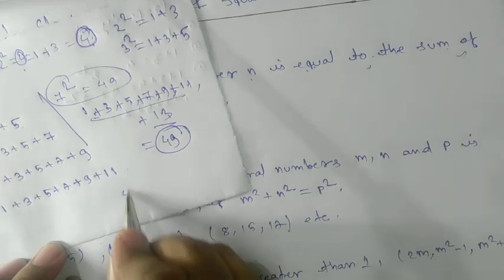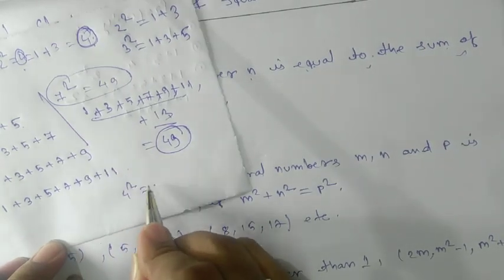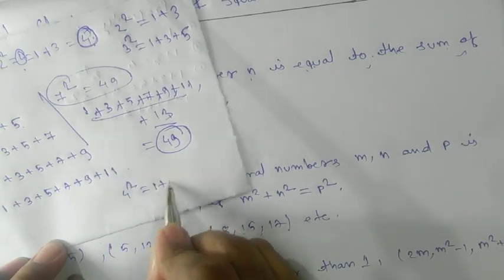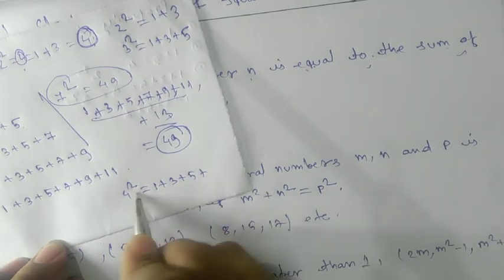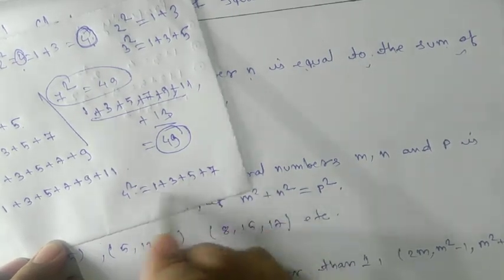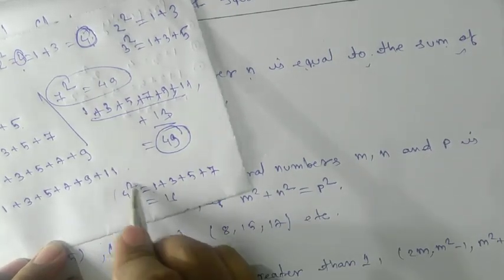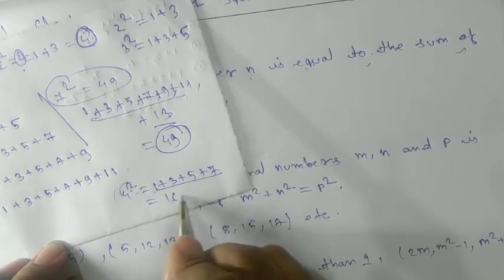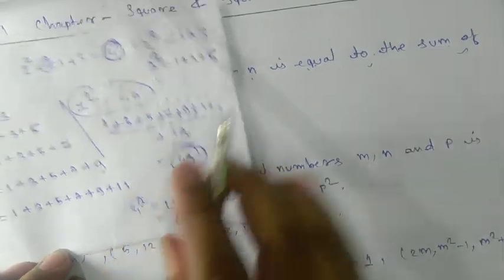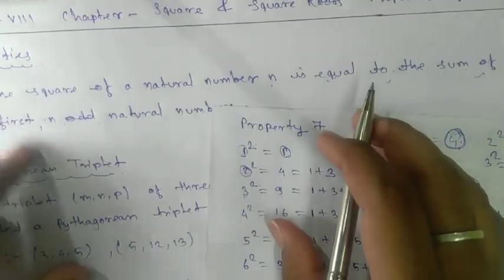If it is a 4 square, so first 4 odd numbers, 1 plus 3 plus 5 plus 7, sure, you will get 16. Look here, 4 squared is 16, and if you add them, you will get 16. This is your second last property.